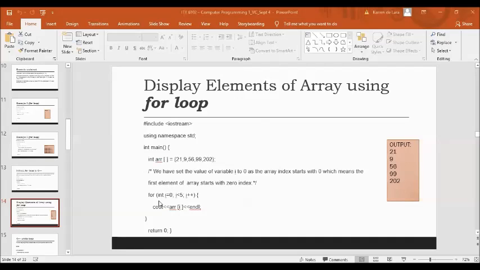And then for (int i = 0; i < 5; i++). Then we are going to display the value of your array, arr[i], with values 21, 9, 56, 99, and 202. So the value of arr[0] will be equal to 21, arr[1] is 9, arr[2] is 56, arr[3] is 99, and arr[4] is 202. So those are the 5 items inside your array.